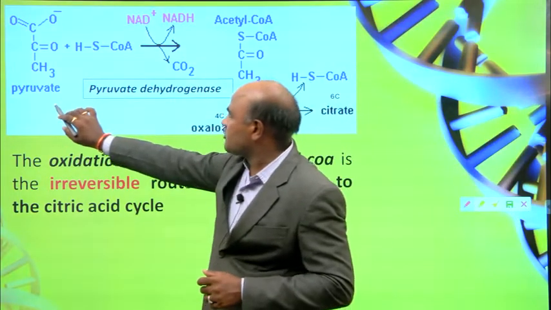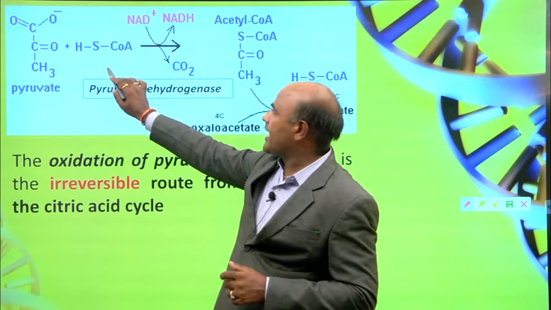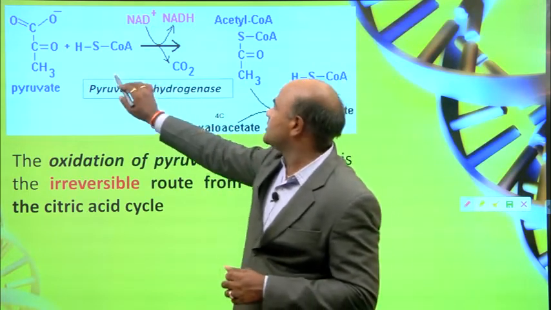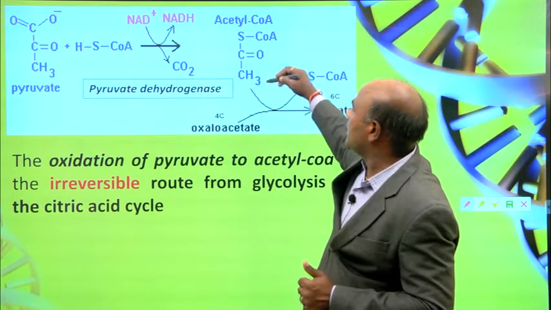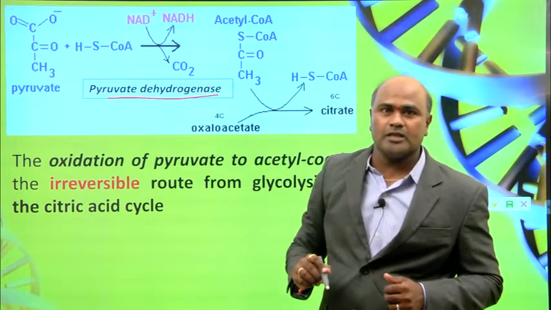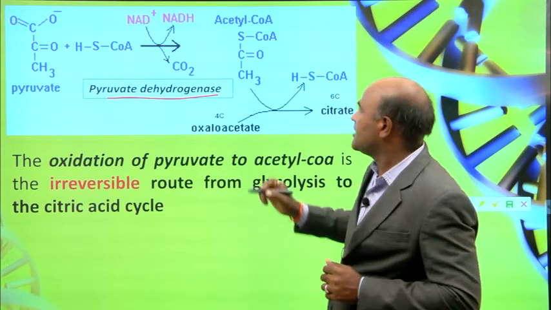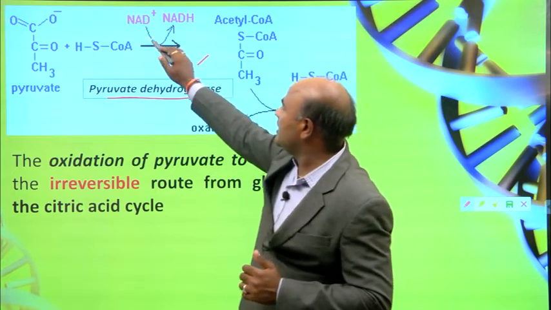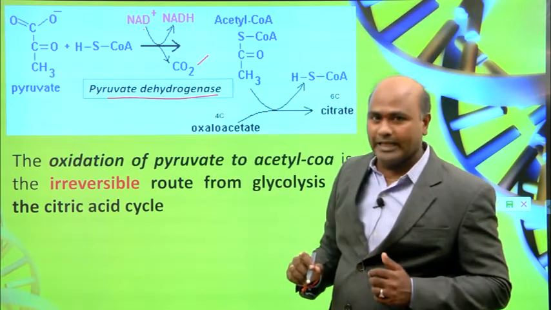So in this process pyruvate reacts with coenzyme A and HS, and produces acetyl CoA with the help of pyruvate dehydrogenase, and you can see CO2 is released and NAD plus is converted into NADH.